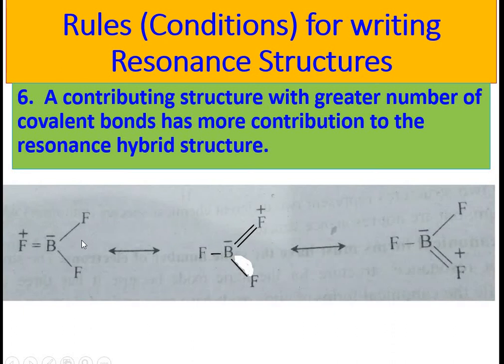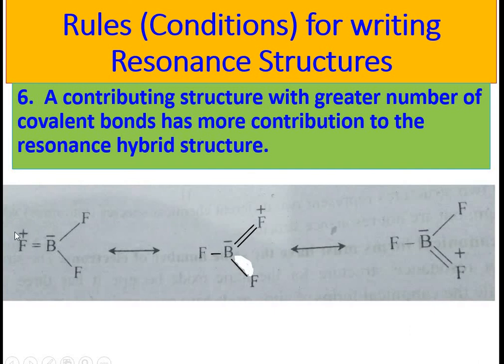In BF3, these three are resonance structures. These have 4 covalent bonds, but the structure in which there are 3 covalent bonds, all single bonds between boron and fluorine, that structure has a minor contribution, and these 3 structures have more contribution as compared to the structure of BF3 having 3 covalent bonds.